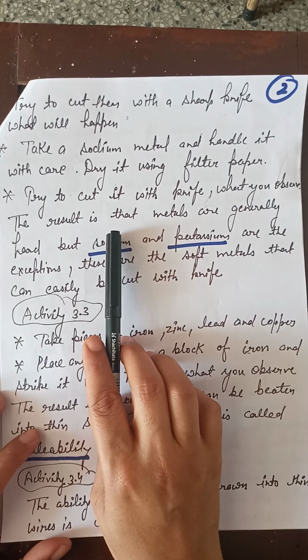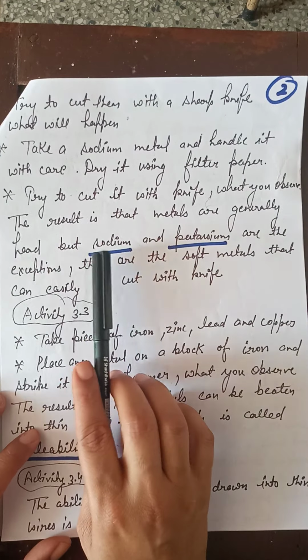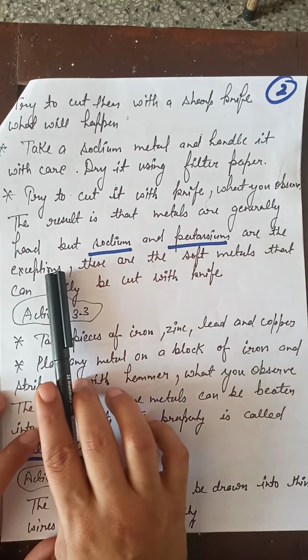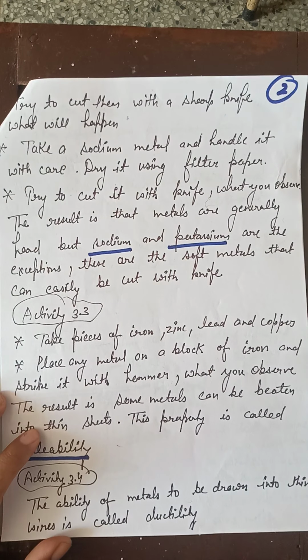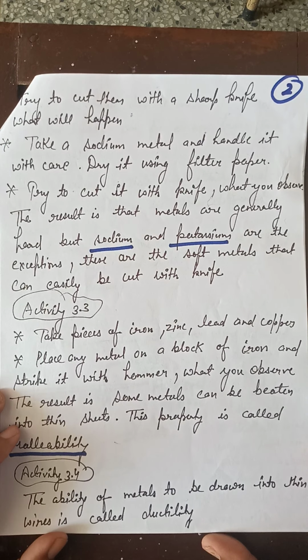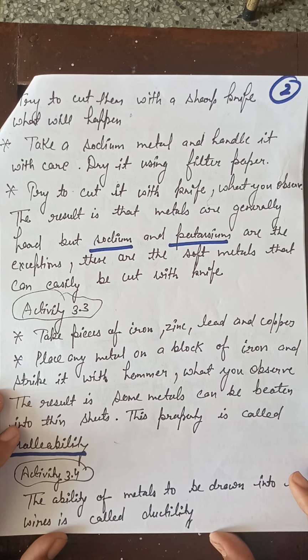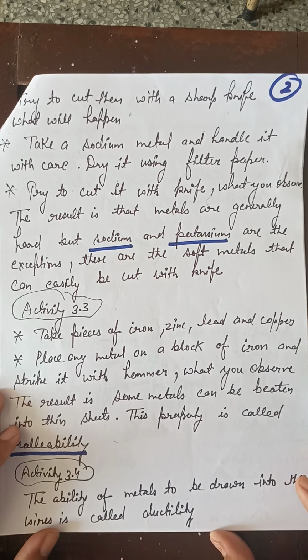The result is that metals are generally hard, but sodium and potassium are the exceptions. These are the soft metals that can easily be cut with a knife. So exceptions are always there. Generally the metals are hard enough, they cannot be cut with a knife, but sodium and potassium are the soft metals that can be cut with a knife easily.